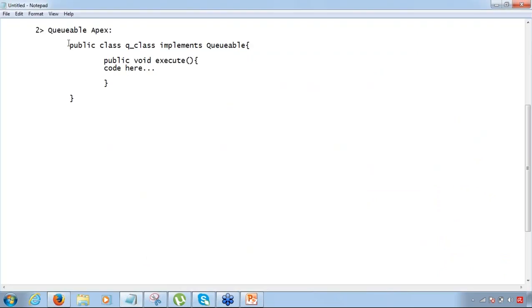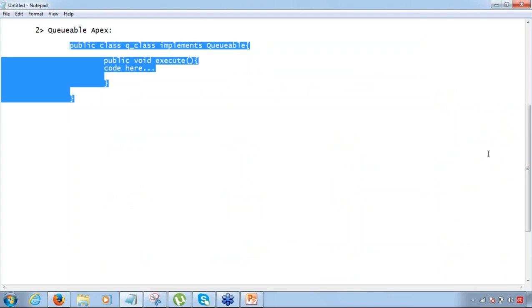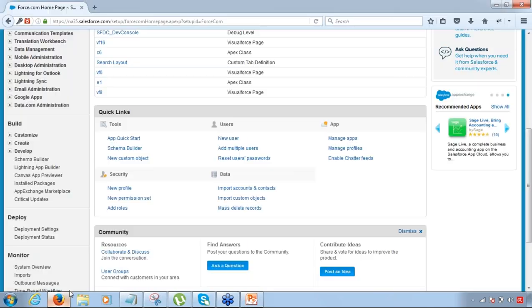Have a look at this. If I have to write this code, where should I write it? Where do I go to write this? Develop, Apex classes, right?